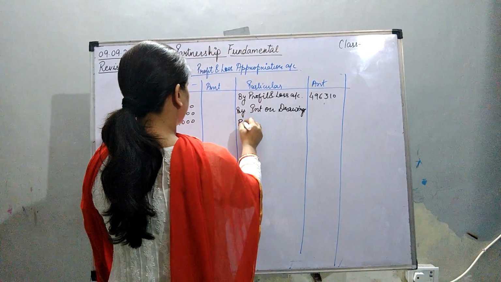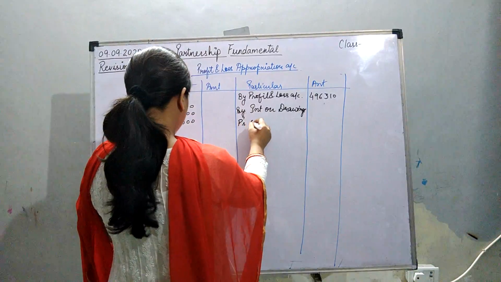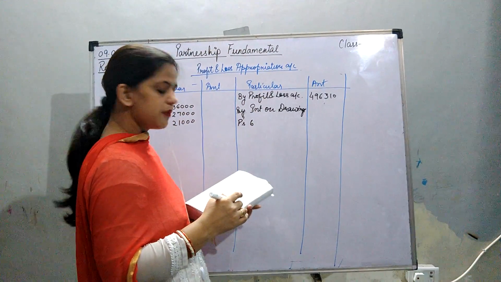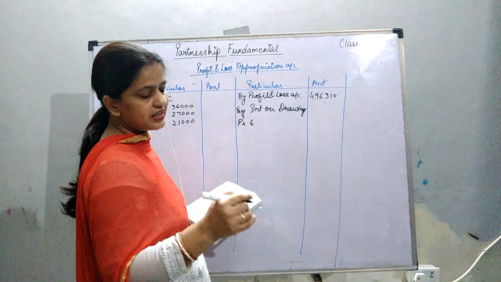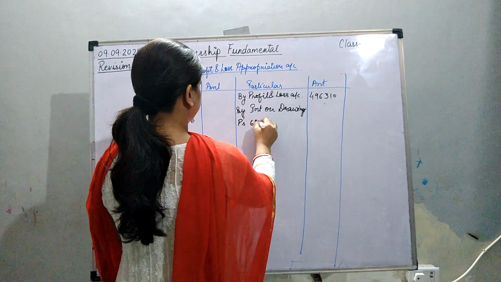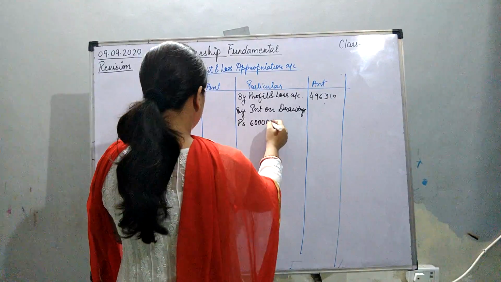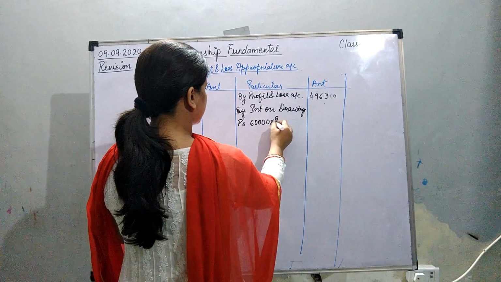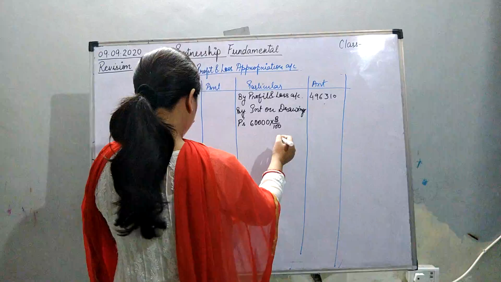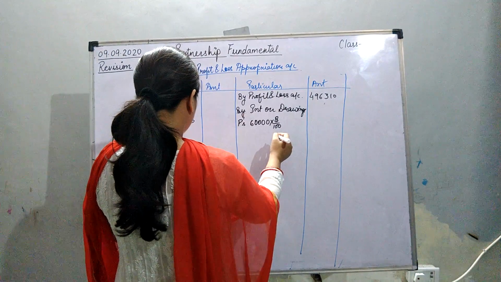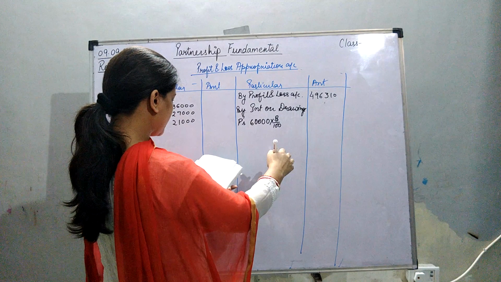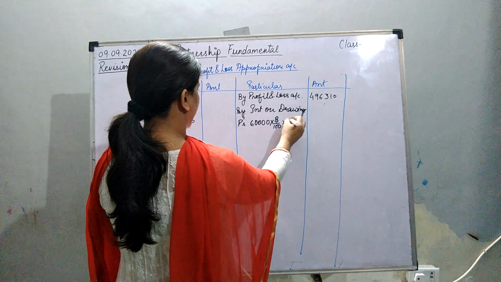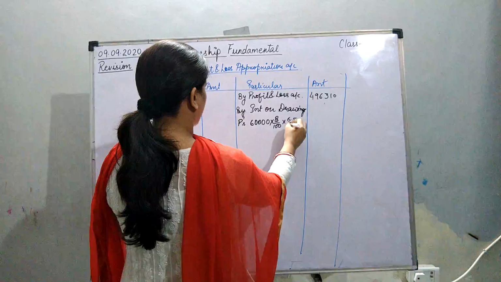P's drawing will become 60,000, because 5,000 into 12 is 60,000. 60,000 into rate of interest 8/100 is given. After that, because he withdraws at the beginning of every month, it is 6.5 upon 12.